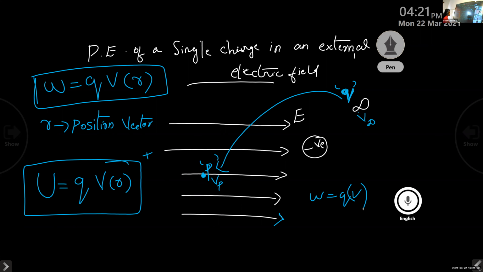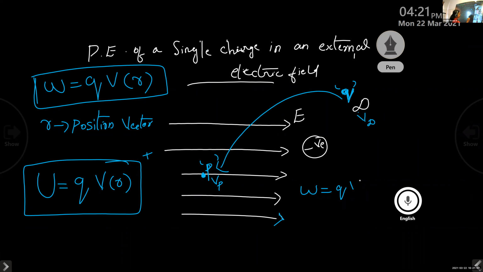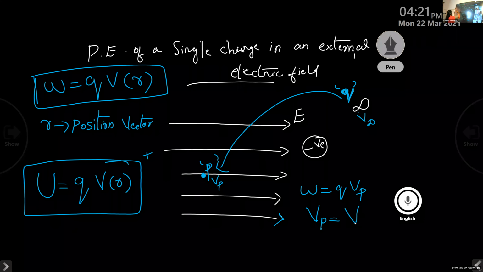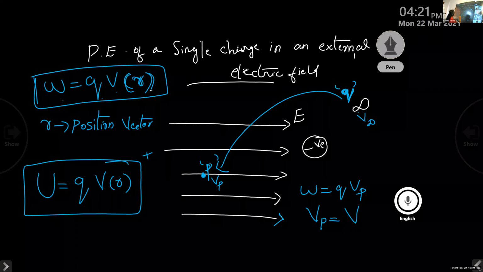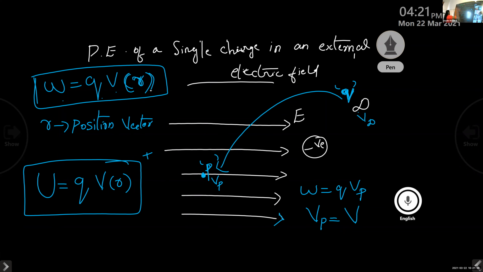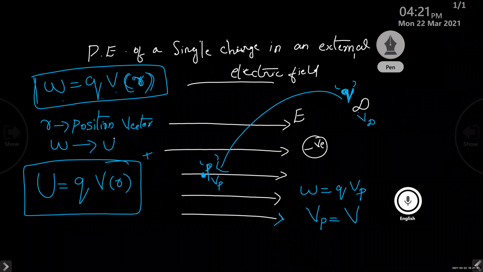So we have W equals QVp, where Vp is the potential at the point P. And the potential at the point P is nothing but the potential of the external electric field, so Vp equals V. So we write W equals Q into V of R, denoting it with the help of a position vector, where R is the position vector with respect to the point P. The work done to bring the charge from infinity to this point P is stored in the form of potential energy. So instead of writing W, we replace it with the term U. U equals Q into V of R.